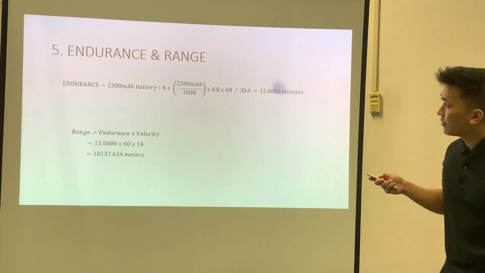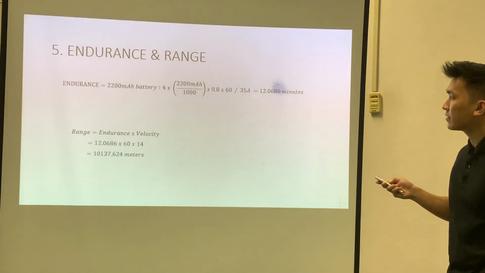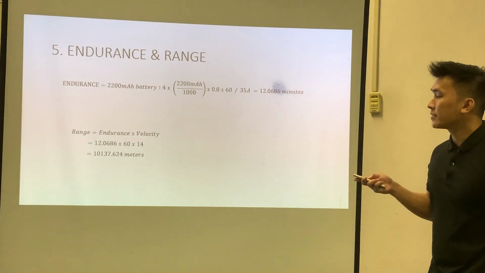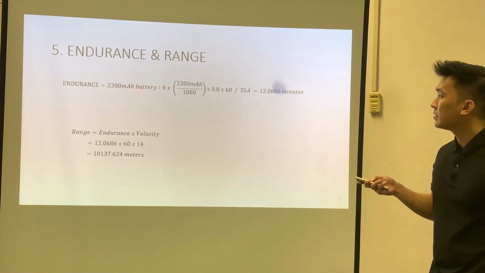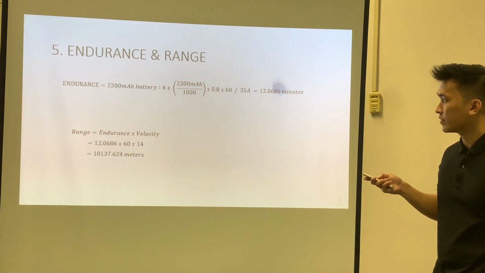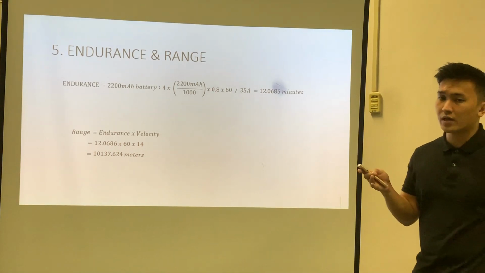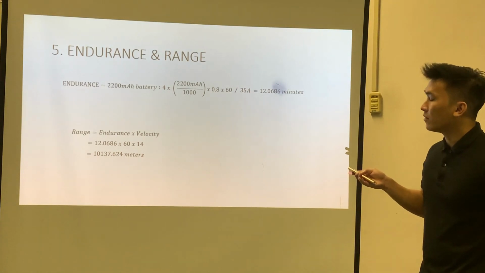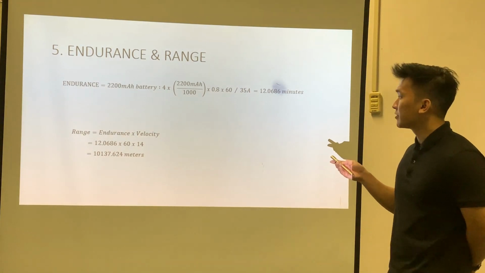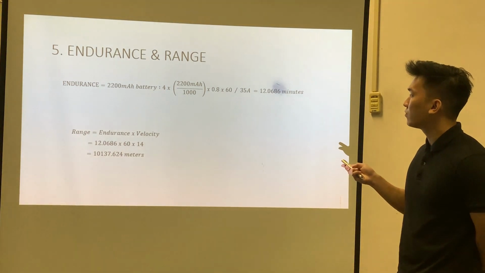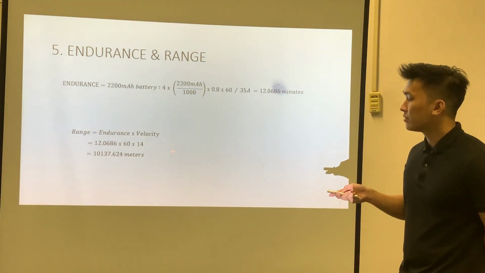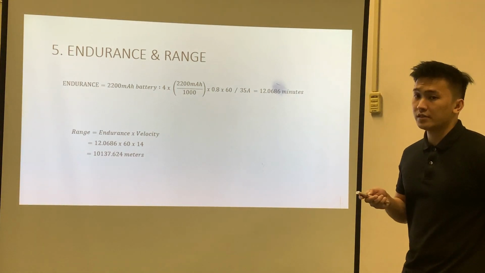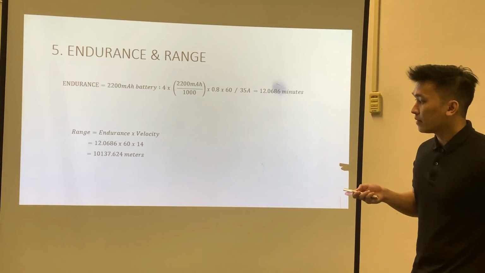So next is endurance and range. We calculate the endurance based on the battery capacity. We have 4S, since we use a 4-cell battery, so we divide by 1000 times 0.8, so 80% of it will be used. And then 35A is our discharge rate, so the total will be around 12 minutes. And the range we calculated by endurance times velocity, and we got around 10,000 meters.